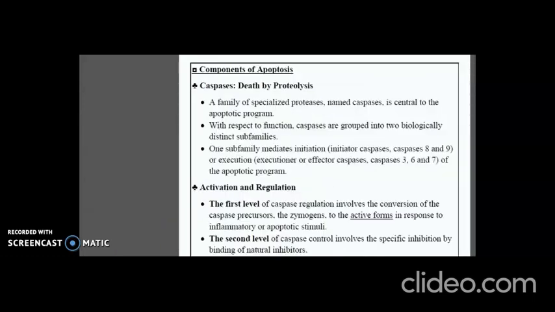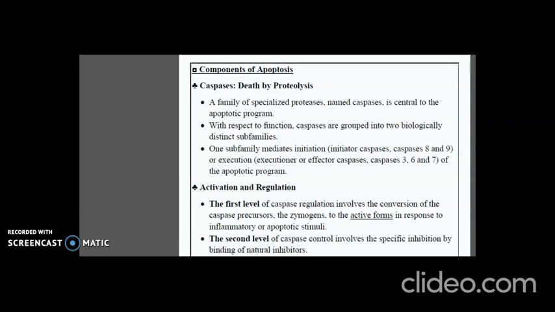Components of apoptosis. A family of specialized proteases named caspases is central to the apoptotic program. With respect to function, caspases are grouped into two biologically distinct subfamilies. One subfamily mediates initiation, for example initiator caspases like caspases 8 and 9, and some are required for execution. They are executioner or effector caspases, caspases 3, 6 and 7 of the apoptotic program.